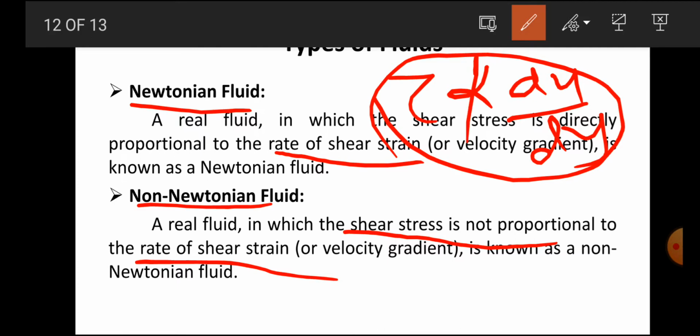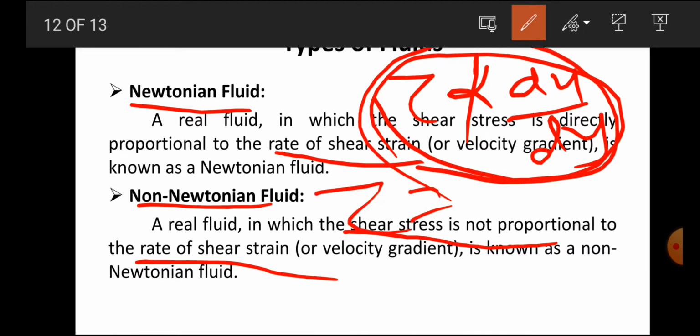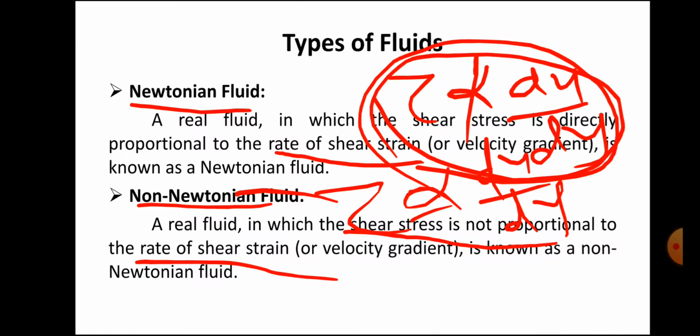So our equation is tau proportional to du by dy. The fluid which does not obey this relation is called a non-Newtonian fluid. There are four types of fluid we have to discuss: ideal fluid, then real fluid, and then Newtonian and non-Newtonian fluid. Okay, thank you.